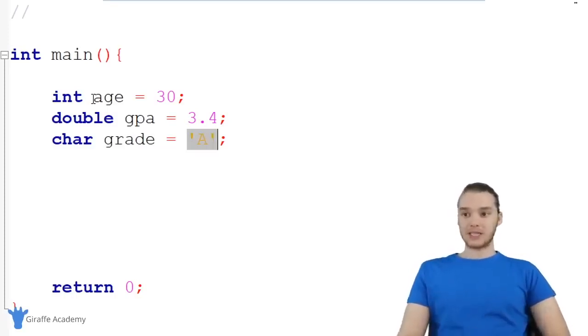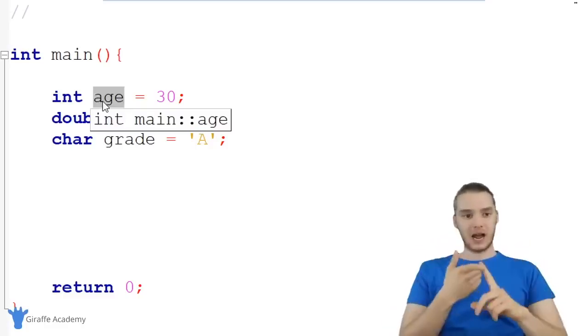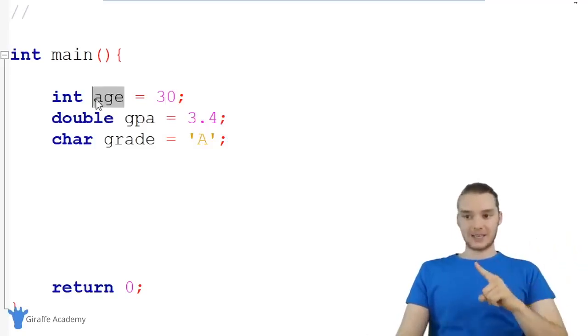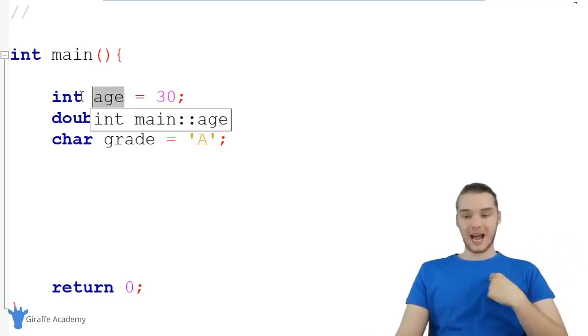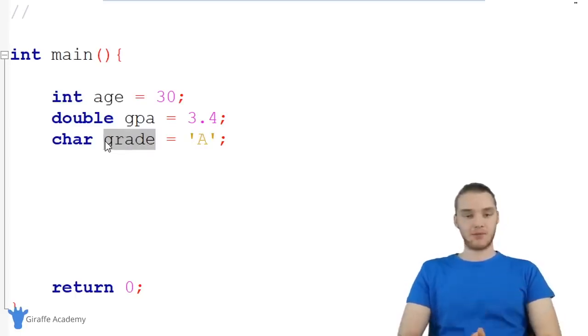Now, here's the thing. When I create these variables, I give them descriptive names, right? So I gave this a descriptive name, age, so I know what's stored inside of it. And when I want to access this value, I can just refer to the name, I can just refer to age. I could modify it. I could print it out. I could do something else to it. I can do whatever I want with it. And the way that I can access this variable, in other words, the way that I can access the value 30, is just by referring to the name of the variable. Same goes down here. If I wanted to access the grade, if I wanted to access this capital A, I could just refer to the name of the variable.